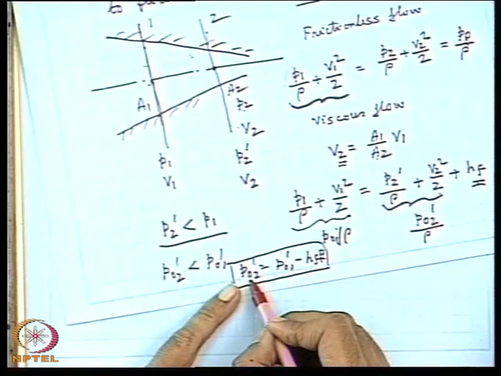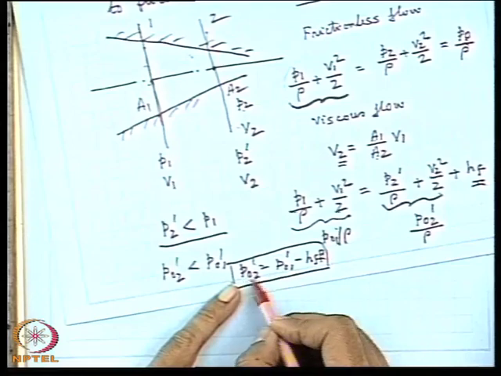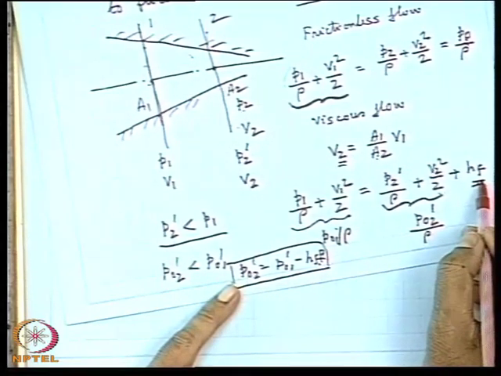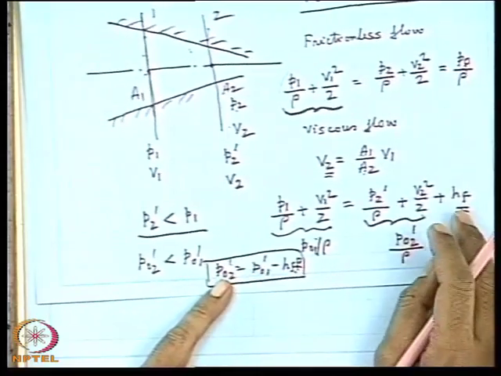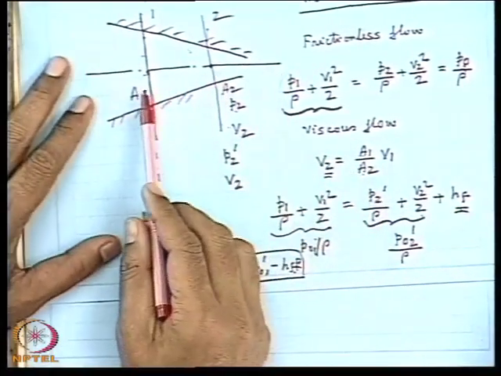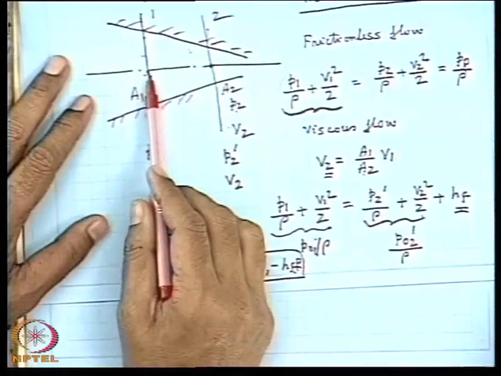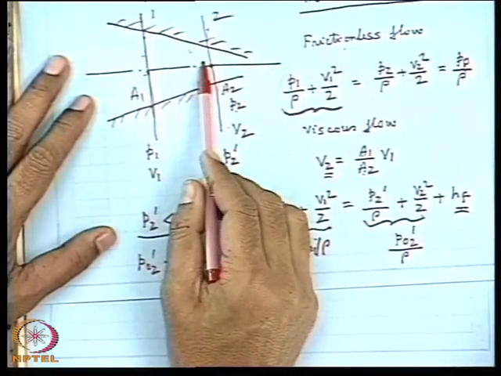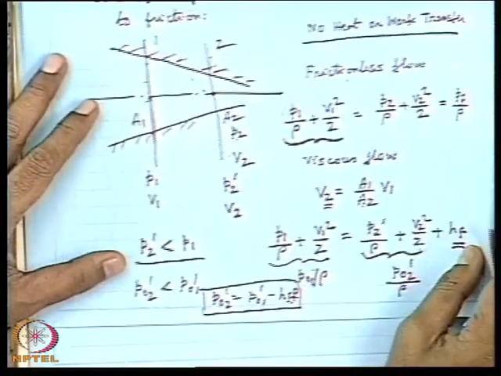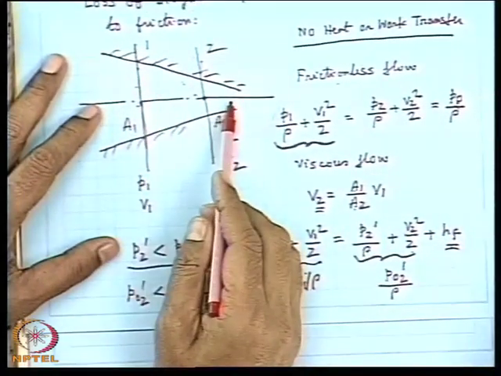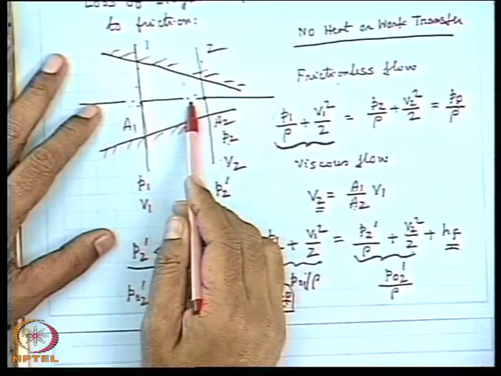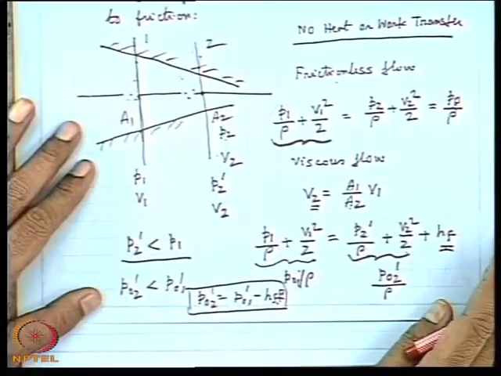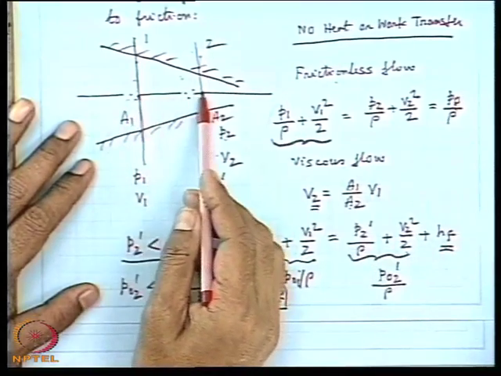That means the stagnation pressure head is reduced by the amount equal to the frictional head loss, or the mechanical energy loss due to friction. So this is the concept. The stagnation pressure remains unchanged if the flow is inviscid or frictionless. There is no dissipation, and provided there is no interaction of energy from the outside. This happens in case of an adiabatic flow without friction, and this is known as isentropic flow. Afterwards, in the study of gas dynamics, we will see that in isentropic flow the stagnation pressure remains unchanged.